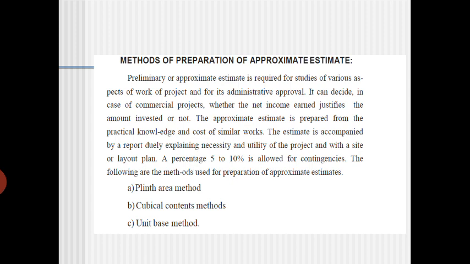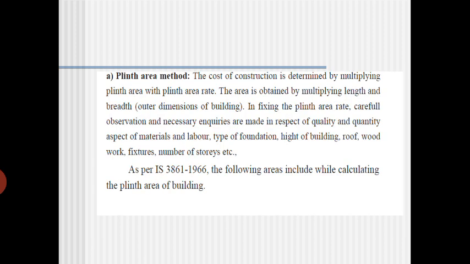In the Plinth area method, the cost of construction is determined by multiplying the plinth area with the plinth area rate. Maybe we'll solve one or two problems based on this, and you'll come to know what the plinth area method is. Normally they will give the area of the land, for example this many square meters, this many hectares, this many guntas, or this many cents. Normally 1 cent is equal to 435 square feet.